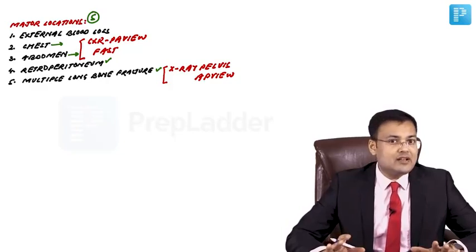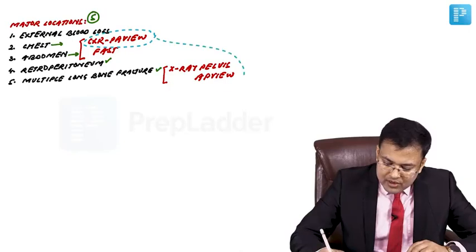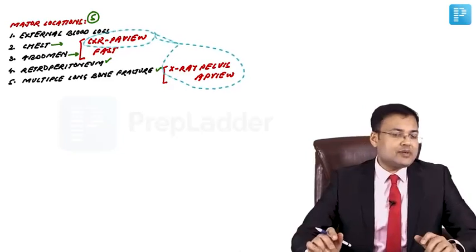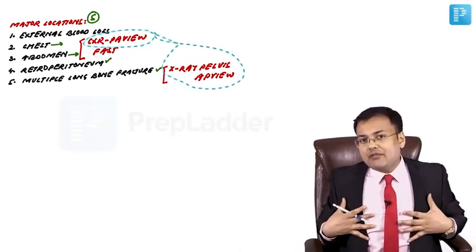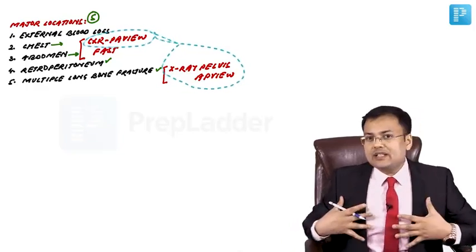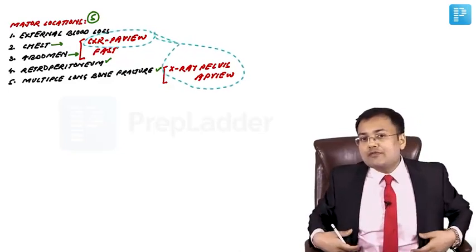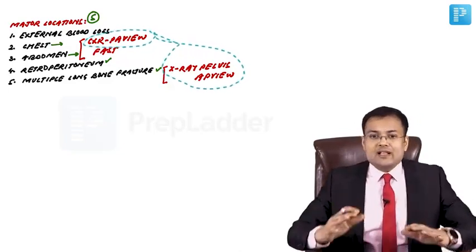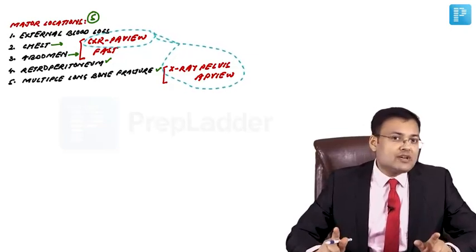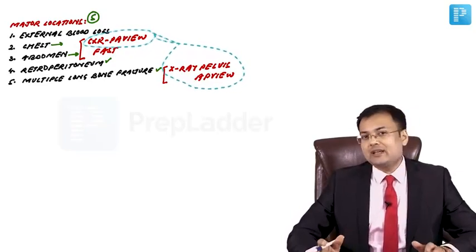The question which is asked, what are the 2 most important X-rays in trauma patients? The 2 most important X-rays in trauma patients are chest X-ray PA view and X-ray pelvis AP view. Chest X-ray PA view will tell you about hemothorax, pneumothorax, and it will tell you about perforation peritonitis also. X-ray pelvis will tell you about pelvic fracture. Clear? So 2 most important X-rays in trauma patients: chest X-ray PA view, X-ray pelvis AP view.